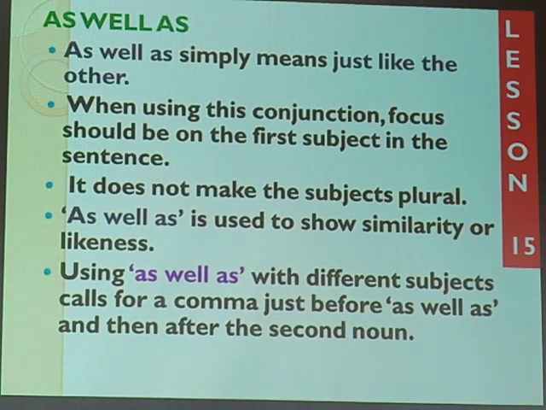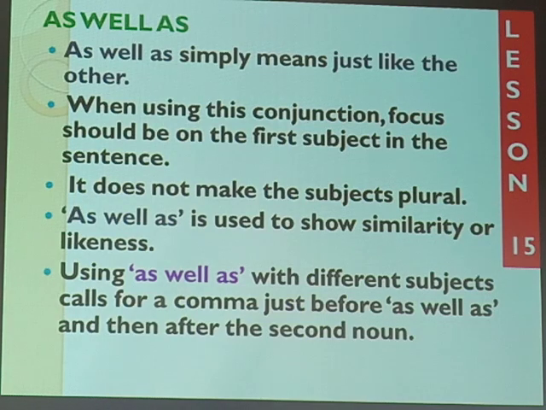When we're using as well as with different subjects, what do we consider? Let's read together. Using as well as with different subjects calls for a comma just before as well as. Yes, in that sentence where we shall have as well as, before the word as well as, we expect a punctuation mark known as a comma.